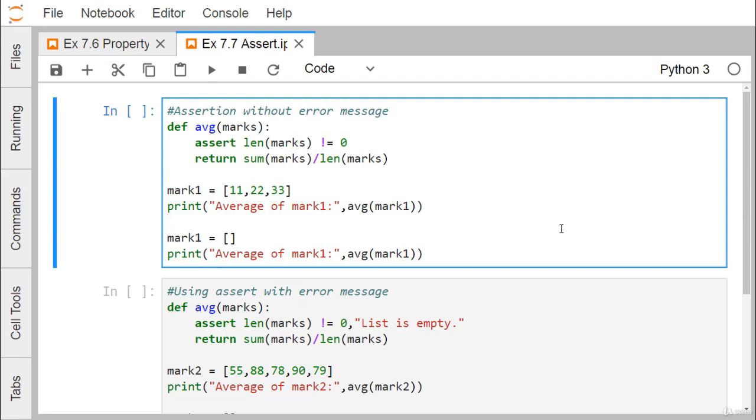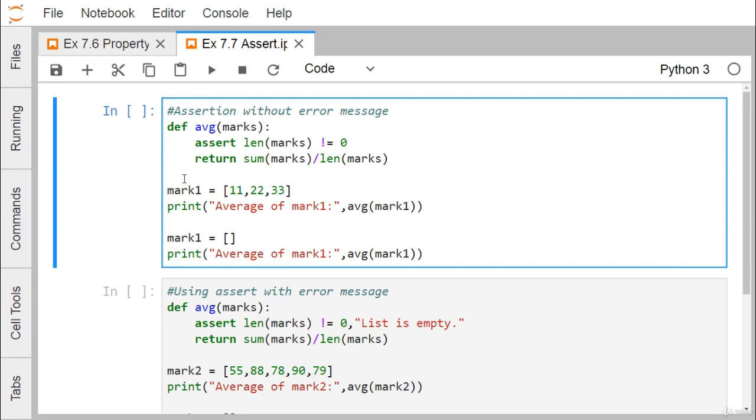In that case, we can insert one assert divisor is not equal to 0. Assertions are simply Boolean expressions that check if the condition returns true or not. If it returns true, the program does nothing and moves to the next line of code, and if it returns false, the program stops and throws an error known as the assertion error.